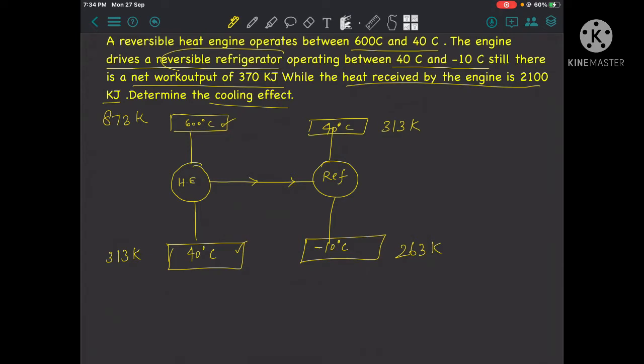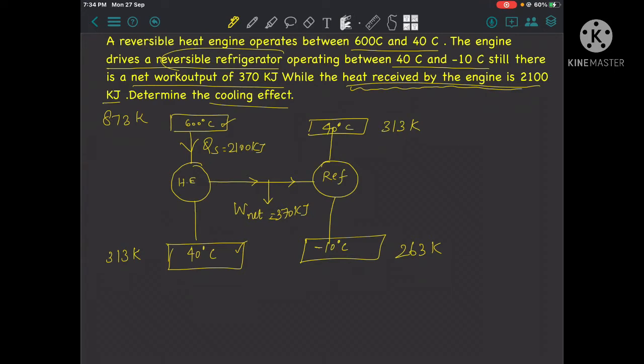Another data is the net work output, which is 370 kilojoules. And another data is the heat received by the engine, so here the heat supplied is 2100 kilojoules. So determine the cooling effect.